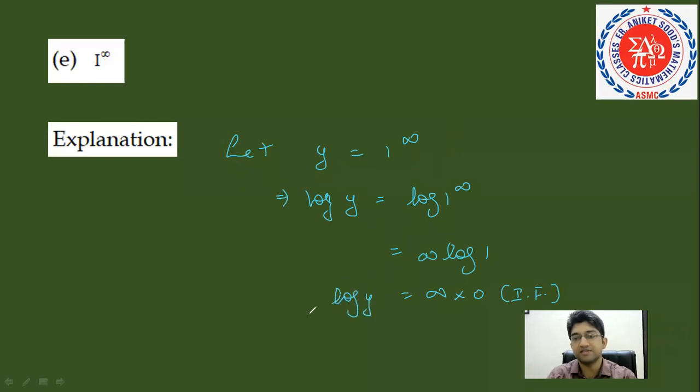if log of anything is indeterminate, then that y has to be indeterminate. अगर log of y indeterminate form में convert हो रहा है तो y खुद में क्या हो जाएगा, indeterminate form बन जाएगा. I hope this is also clear.